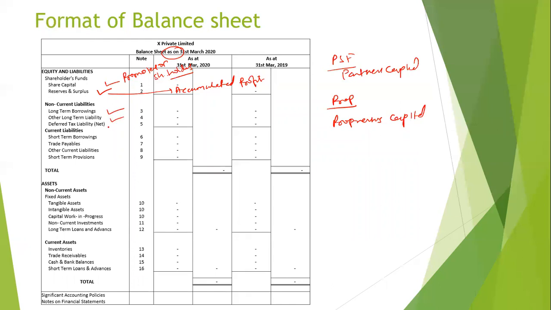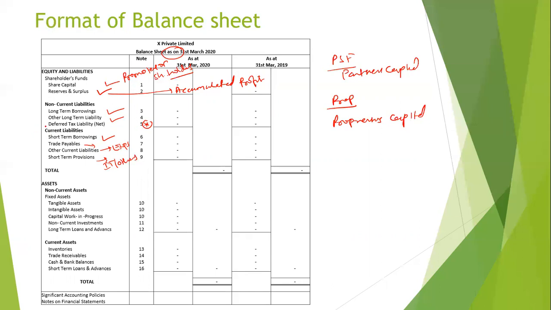Then we have deferred tax liability. This is not important as of now. We will see it when we do financial accounting. Then we have short-term borrowing from the bank, payments pending for suppliers, any other expenses, liability, or a short-term provision, maybe for income tax or other expenses.